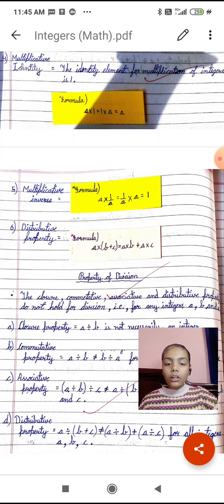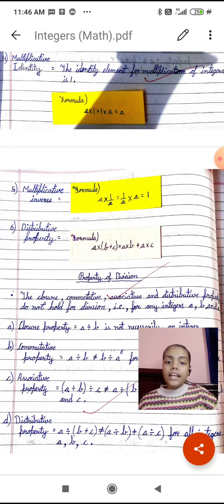That we all know, the number which is outside the bracket will distribute itself to both numbers inside the bracket, because if there is no sign before the bracket, it means it will multiply, and if there is plus inside, it becomes a multiply b plus a multiply c.